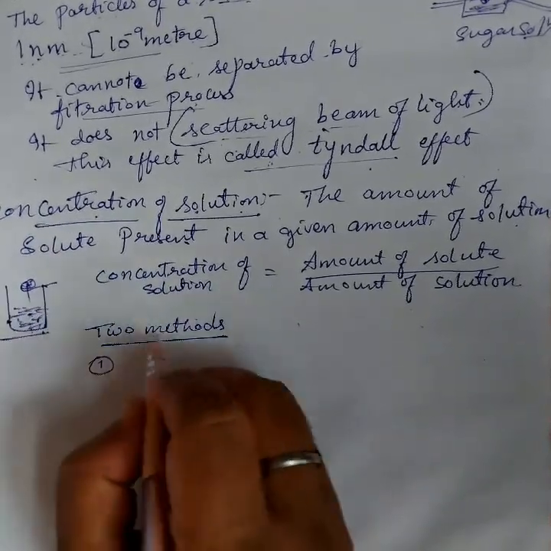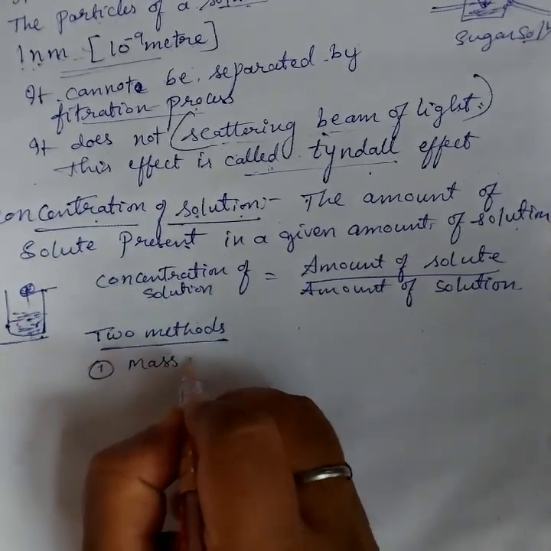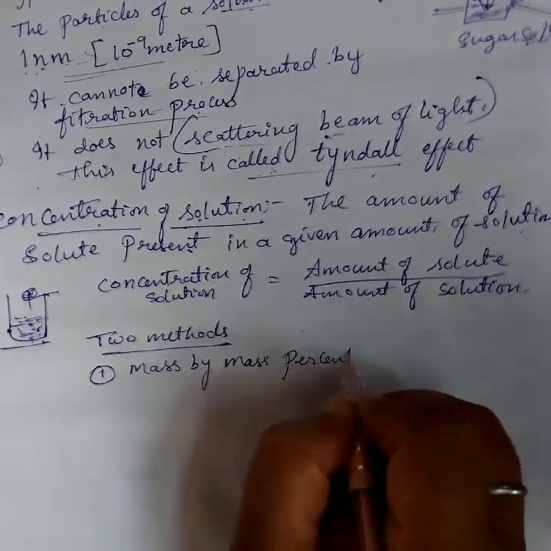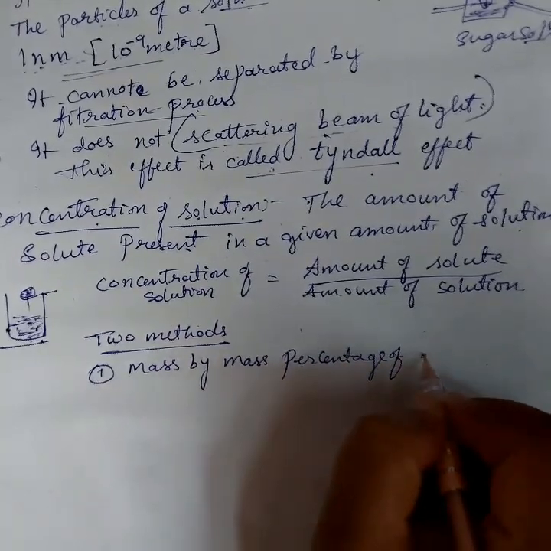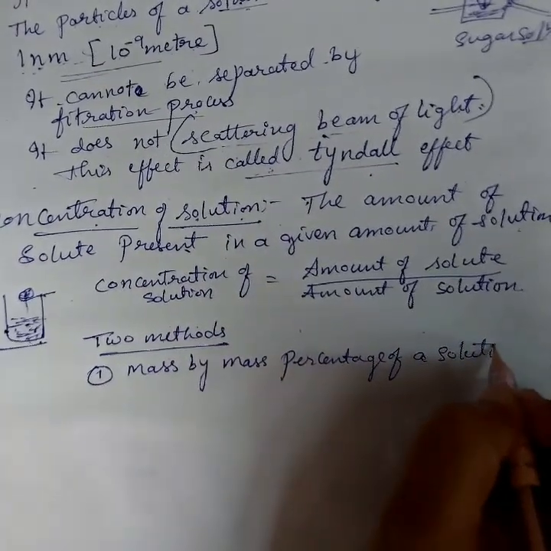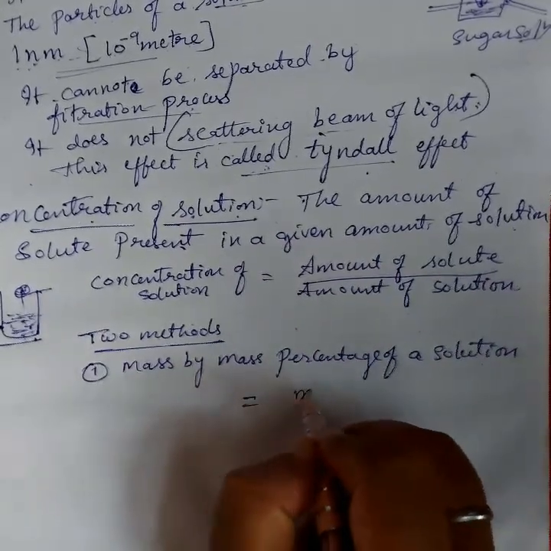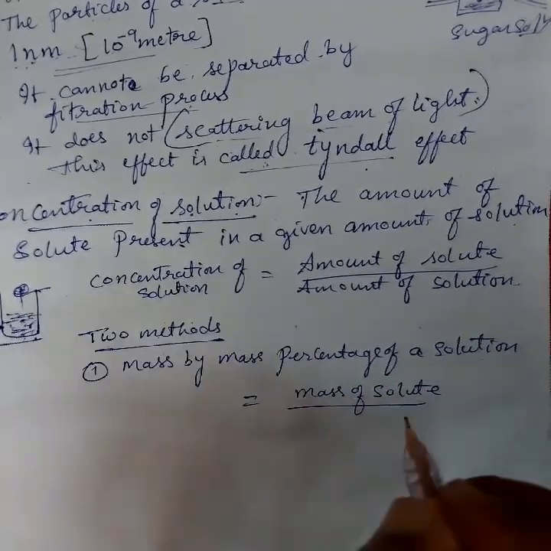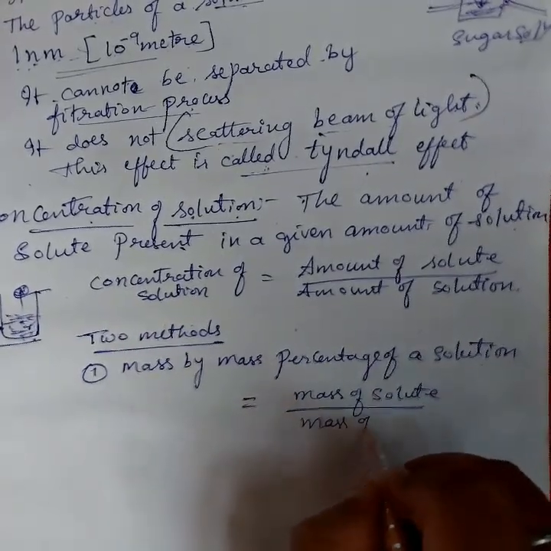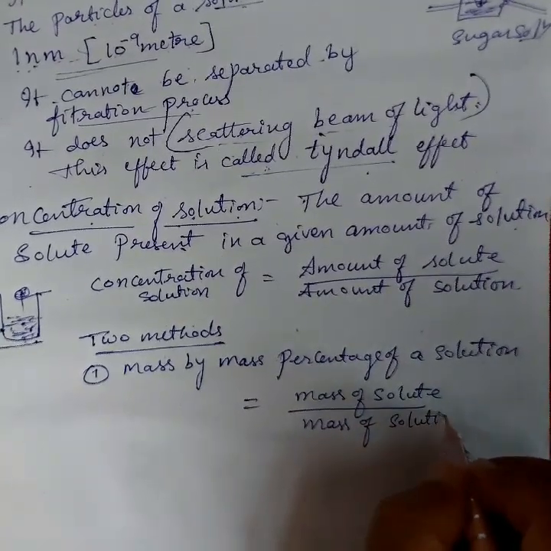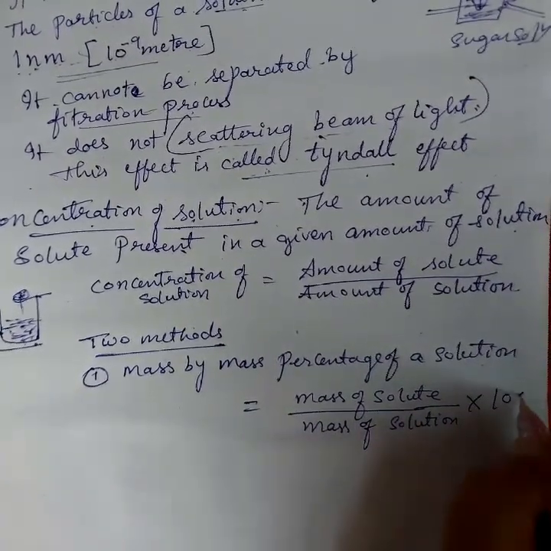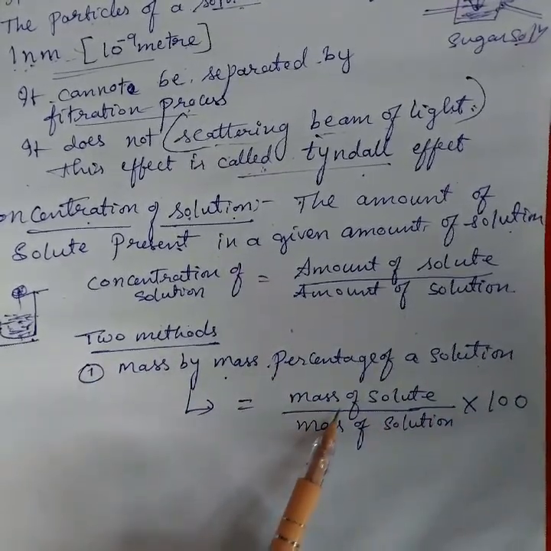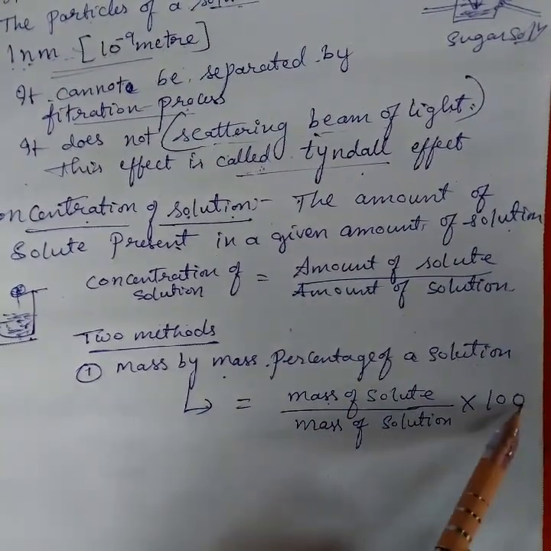The first is the formula for mass by mass percentage. Mass by mass percentage of a solution is equal to mass of solute upon mass of solution into 100. Okay, to find out the mass by mass percentage of a solution, you use this formula: mass of solute upon mass of solution into 100.